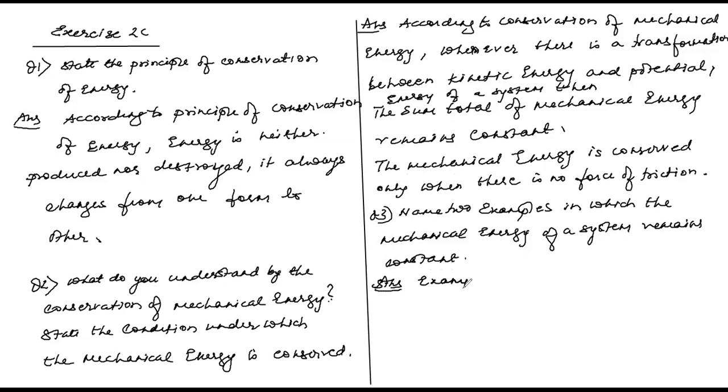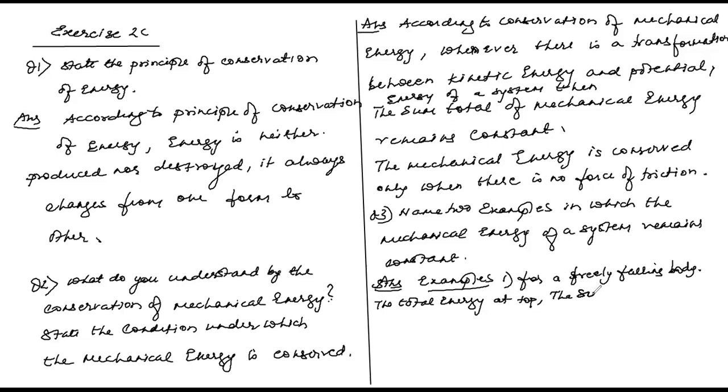Example 1: for a freely falling body, the total energy at the top, the sum total of kinetic energy and potential energy at any point during its motion,